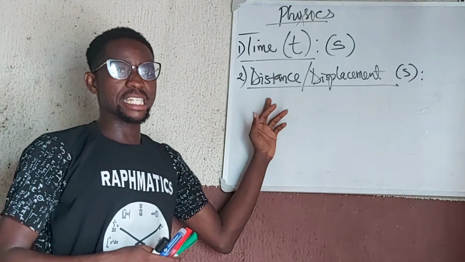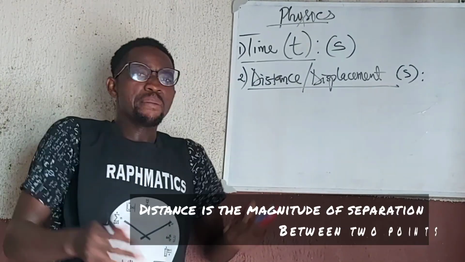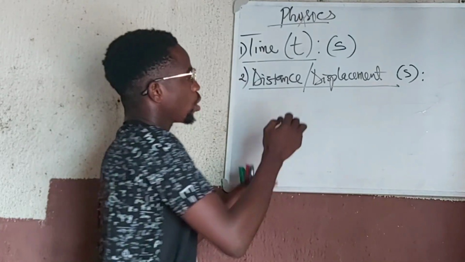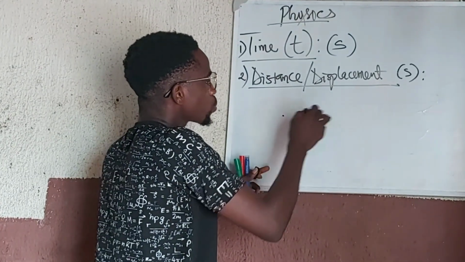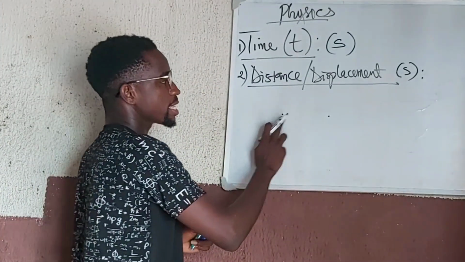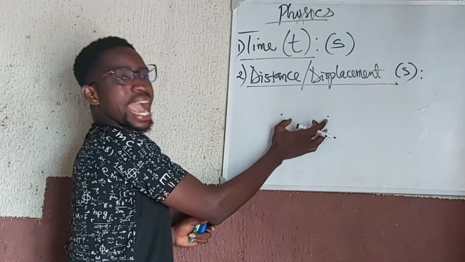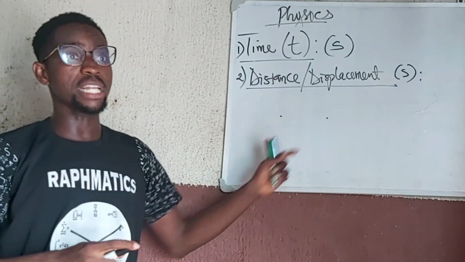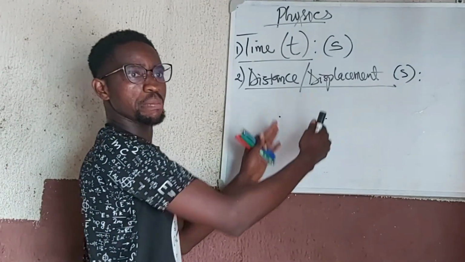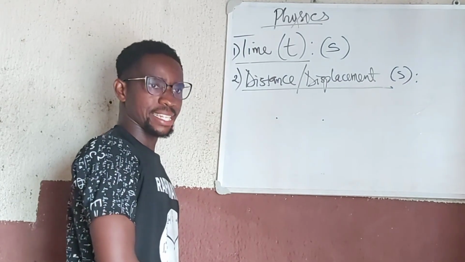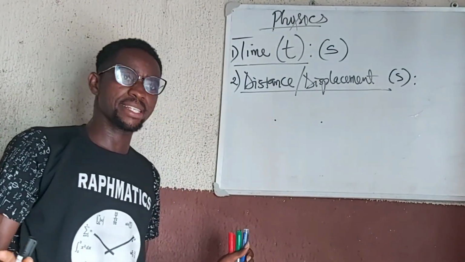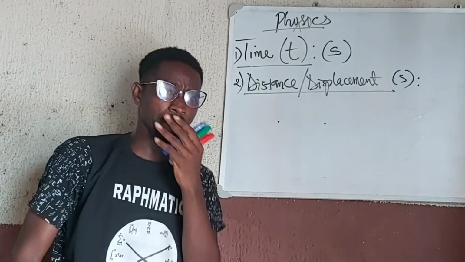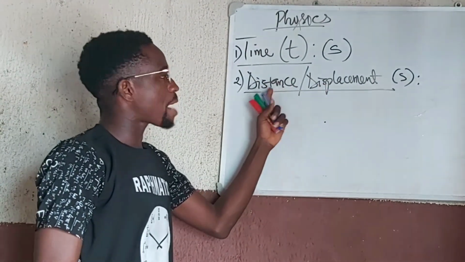When we talk about distance, we describe distance as the magnitude of separation between 2 points. If I have 1 point and I have another one, how much they are separated is what I call distance. The extent of separation between them, if I measure it, that's what we call the distance. Okay. What of displacement? And why am I putting both of them together?